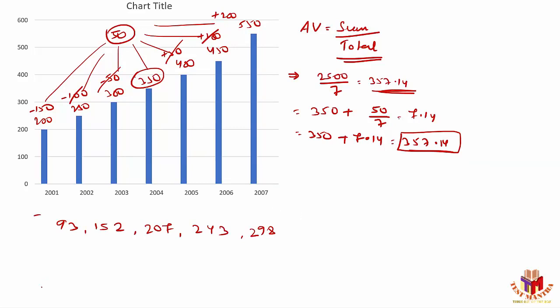Now, what we are doing in this case, we are just adding the numbers, right? So we are adding the numbers and dividing by 5. That's the basic approach we are applying here.